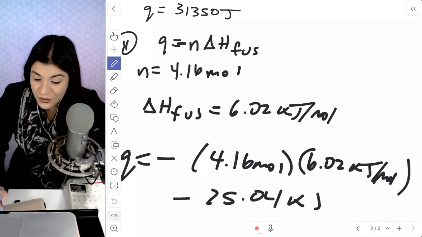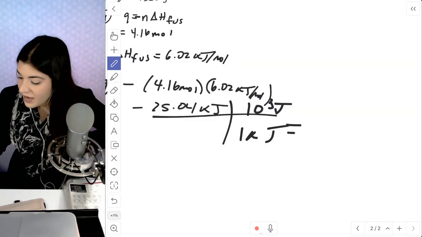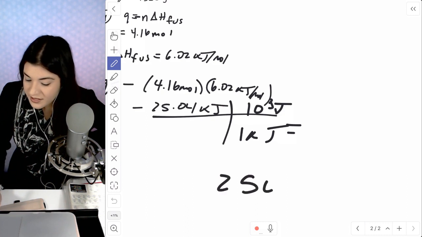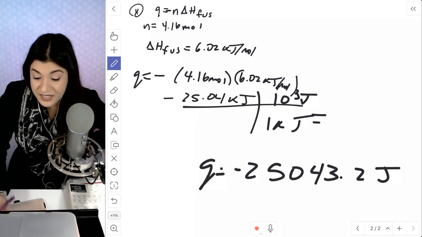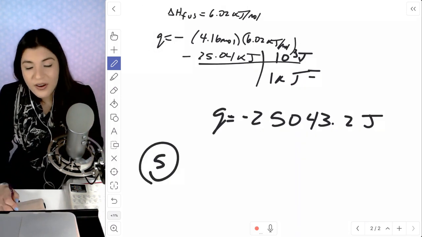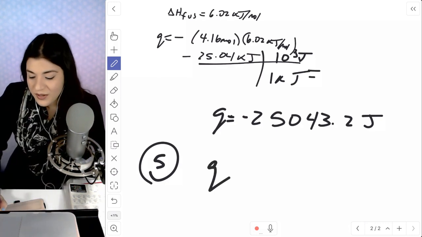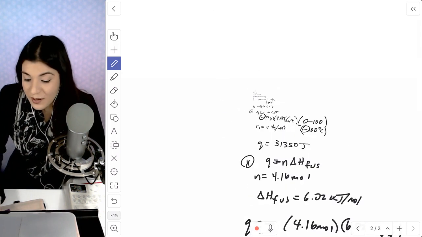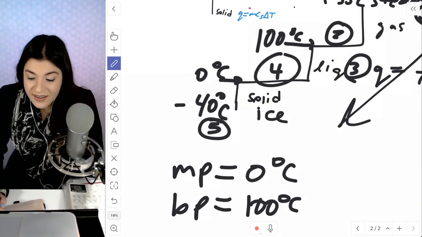Let's change this to joules. So 10 to the third on top, and then 1 kilojoule on the bottom. So really we're just multiplying this by 1,000, and that would be this other large number, and let's keep going. We got 1 more step to go. Actually, technically 2. Then lastly, we're finally at the solid state. So I'm going to go back to that little table that I drew again, but we will be using this formula. Let's figure out what our change in temperature is again. Okay, so our change in temperature, we're finally at this part.